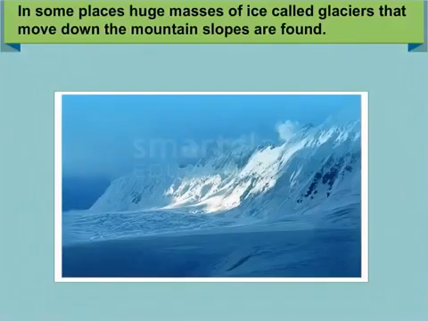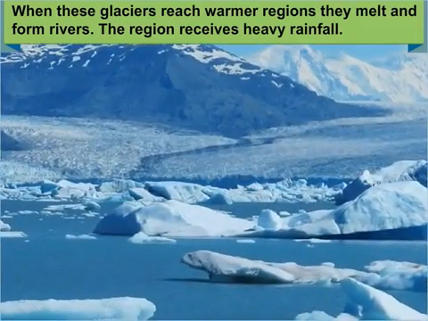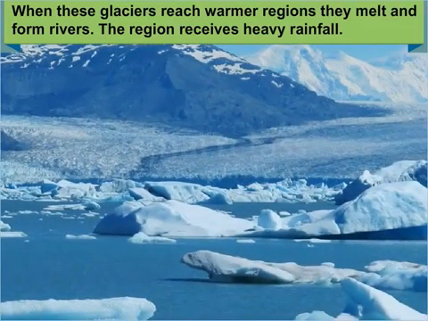In some places, huge masses of ice called glaciers that move down the mountain slopes are found. When these glaciers reach warmer regions, they melt and form rivers. The region receives heavy rainfall.